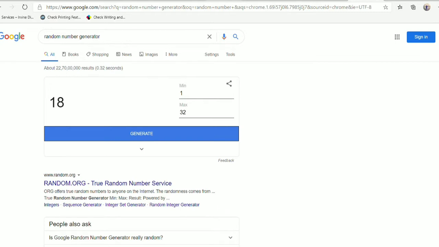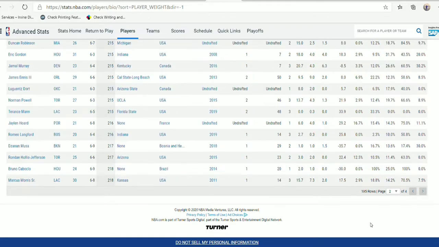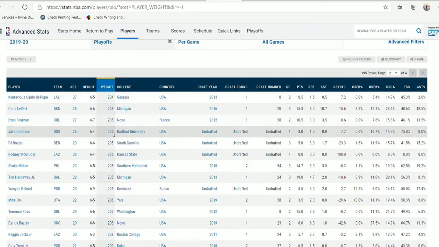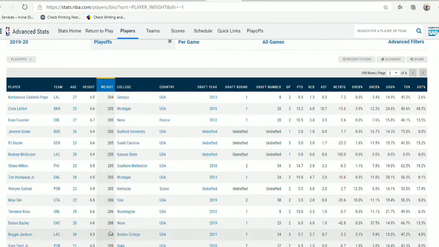So let's see who is the number 18 player for us. As we get 1, 2, 3, 4, 5, let's move to the next page. 6, 7, 8, 9, 10, 11, 12, 13, 14, 15, 16, 17 and 18. So we get Reggie Jackson here from the third spin of the video. So let's move on to the fourth spin here.